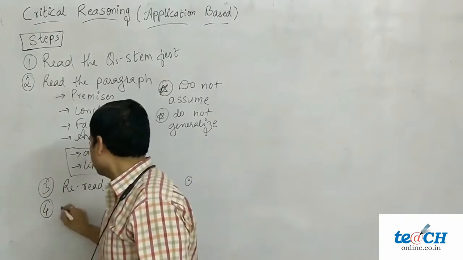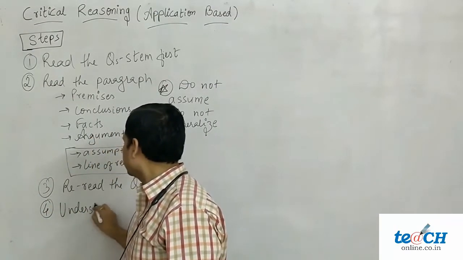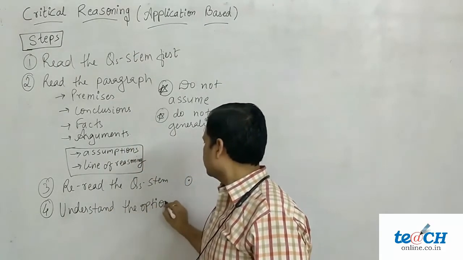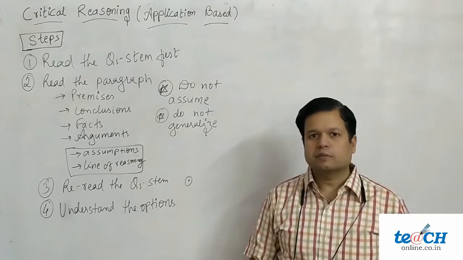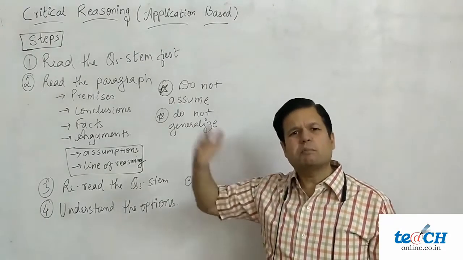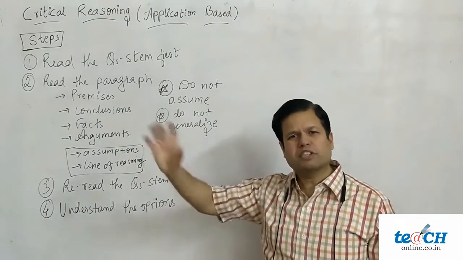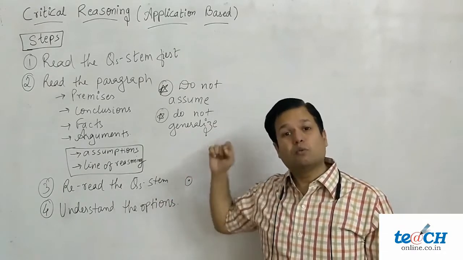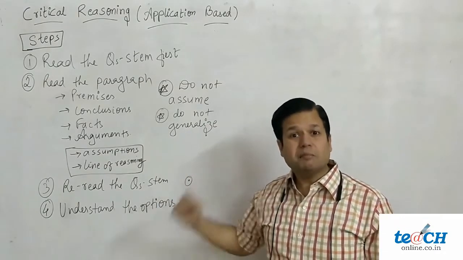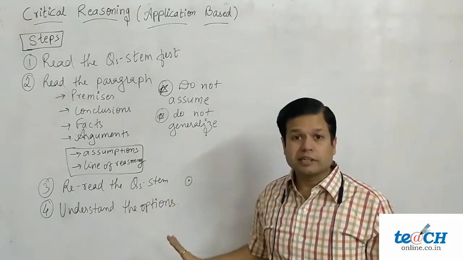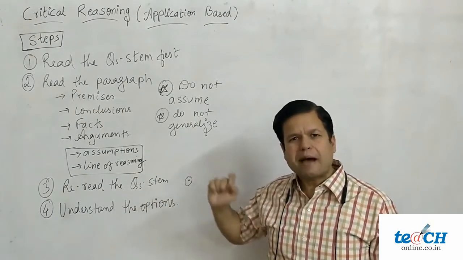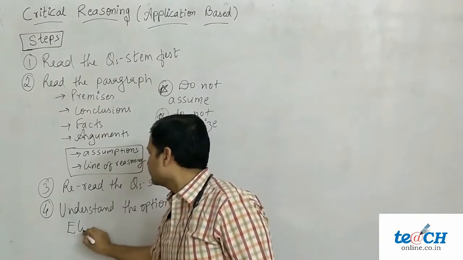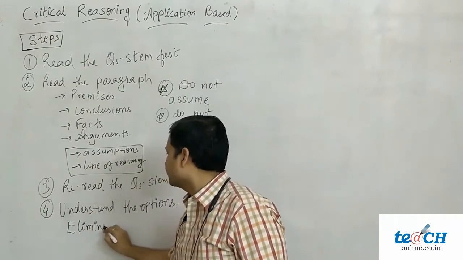Next step is understand the options. Well, in many of the cases, people try to match words. They just try to find an option which is matching to whatever is given in the paragraph. It might not work here. It worked in our CBSE, in our MP board exams, but it might not work here. So understand the options. Don't try to match words. And last but not the least is eliminate first and select later.